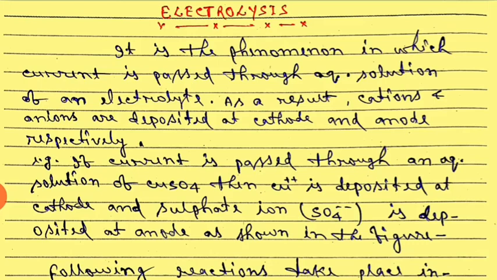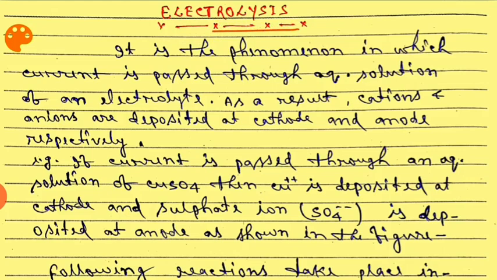Electrolysis. In electrolysis, you have to study what is electrolysis. You have read there are two types of electrochemical cell.